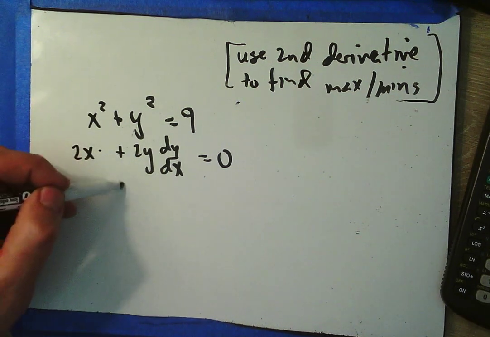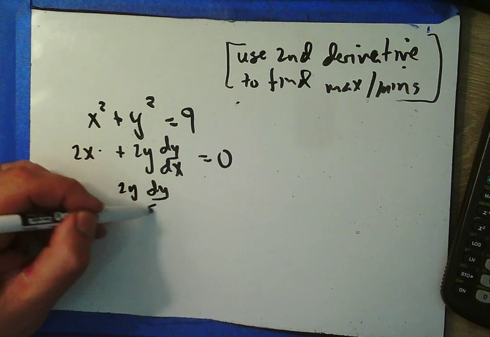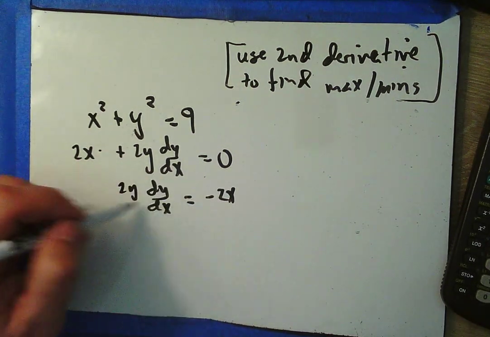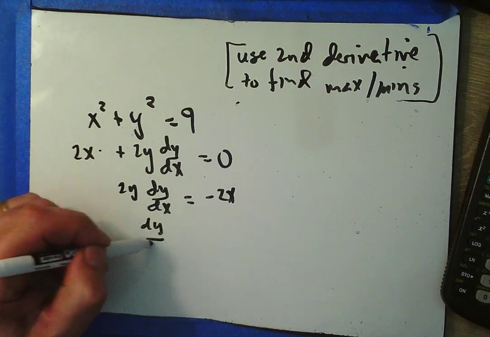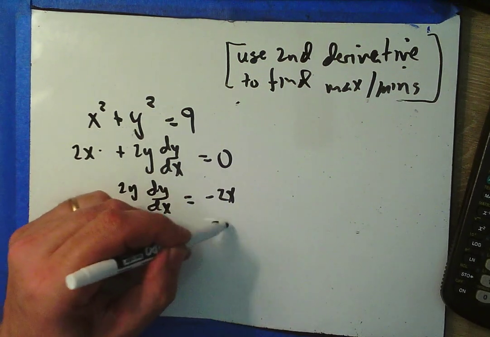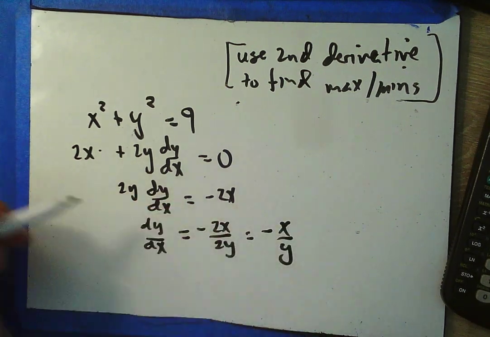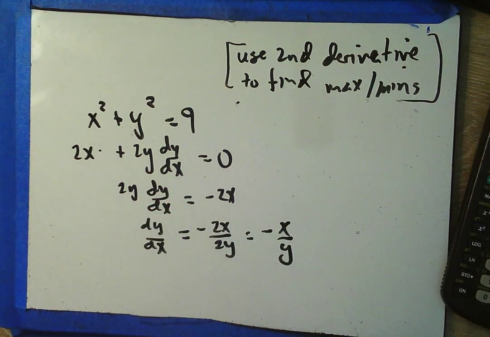So I get 2y dy/dx equals negative 2x. And then I divide to get dy/dx alone, and I get negative 2x over 2y, or negative x over y. Now, there's the first derivative. Please notice the first derivative has both x's and y's in it.